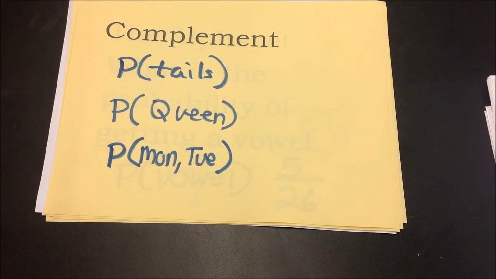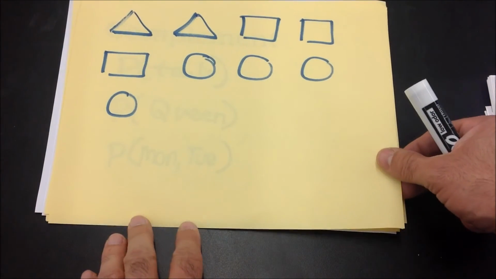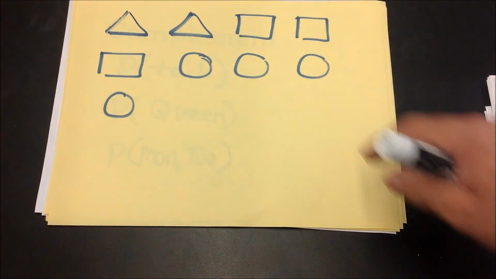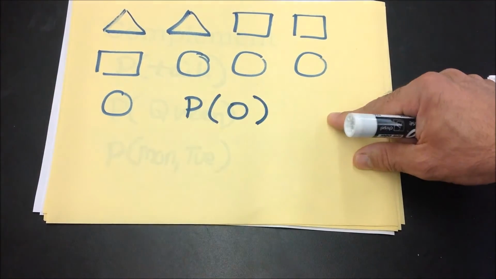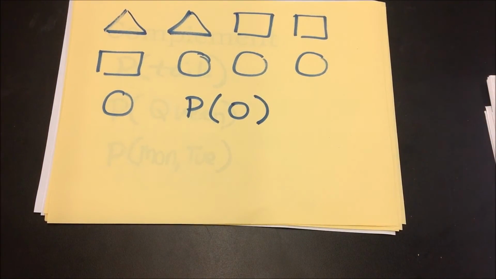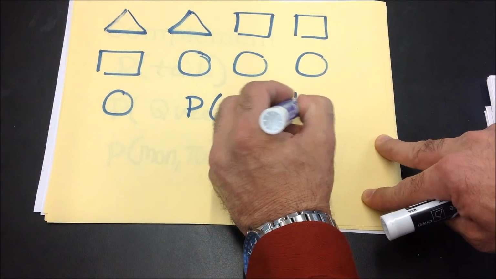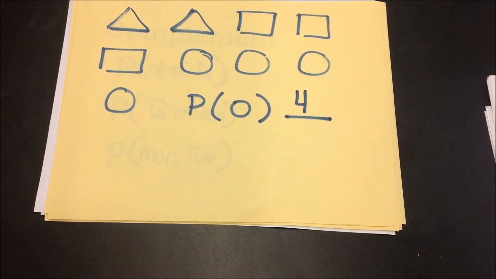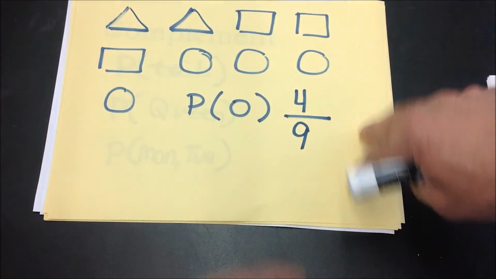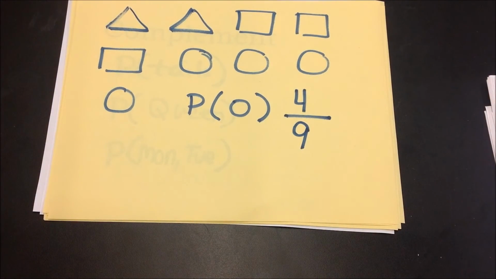Okay, let's do another example. Let's say we had some shapes right here, and we'll make an event. We'll say the probability of getting a circle. What's the probability of getting a circle? Well, there are 4 possible outcomes for the circle, and the total possibilities are 9. Let's say all these shapes were in a bag, and you just reached in and picked out a shape.